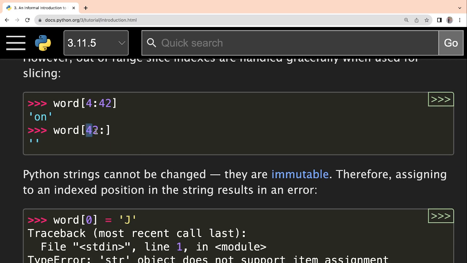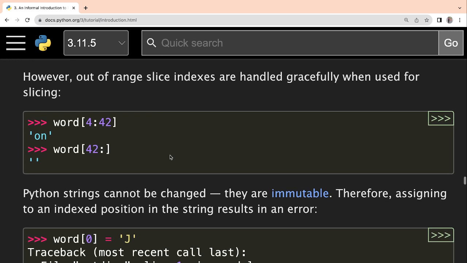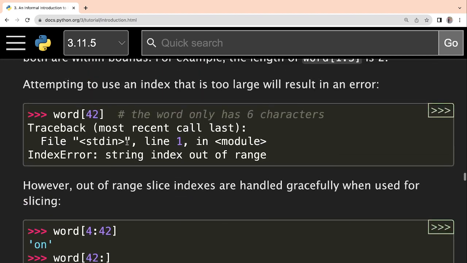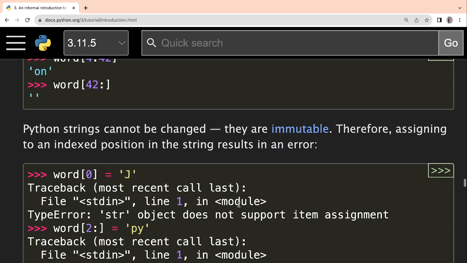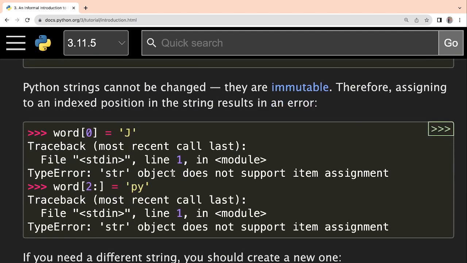And if you have to start from 42, but there is no index 42, in that case nothing will be printed and you will get an empty string. So basically, if you are using slicing, then you will never get an index error, because even if you give invalid indices, it is considered valid.